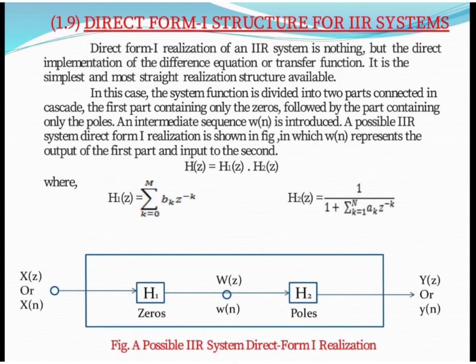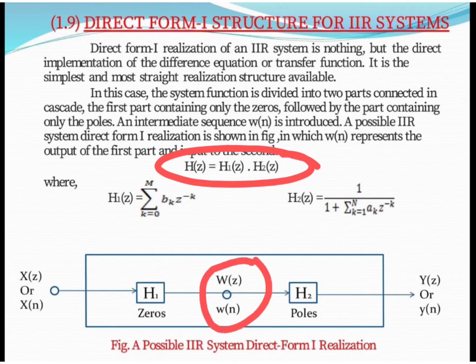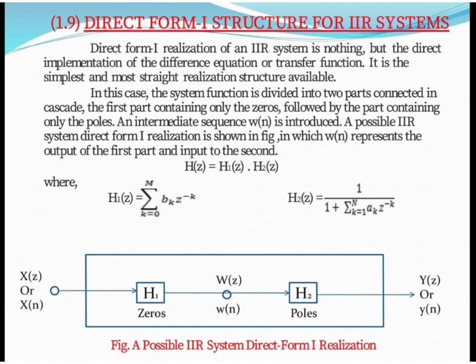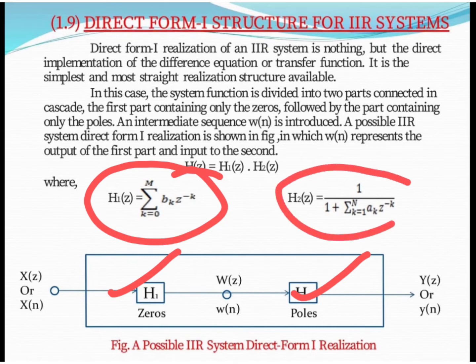Because we divide our system into two parts, we require one more sequence for the solution. So we introduce an intermediate sequence, W(n). This is an intermediate sequence for solving purposes only. So in direct form 1, we divide our system function into two parts: first we take zeros and second we take poles. Here we have the zeros equation and here we have the poles equation.